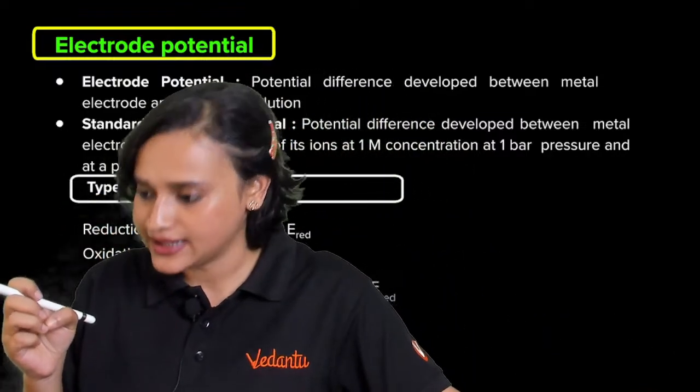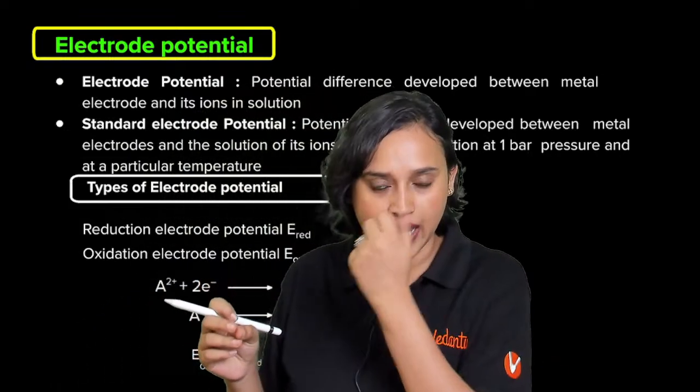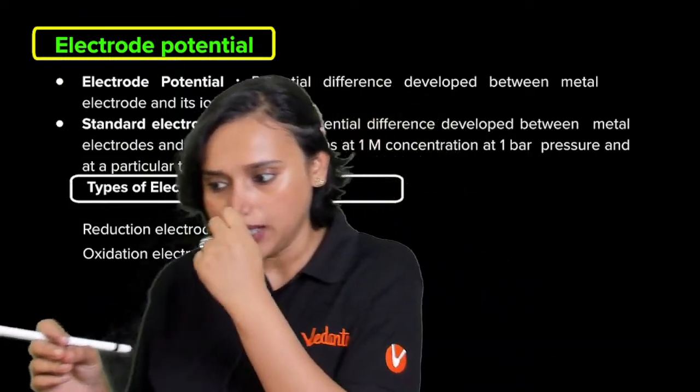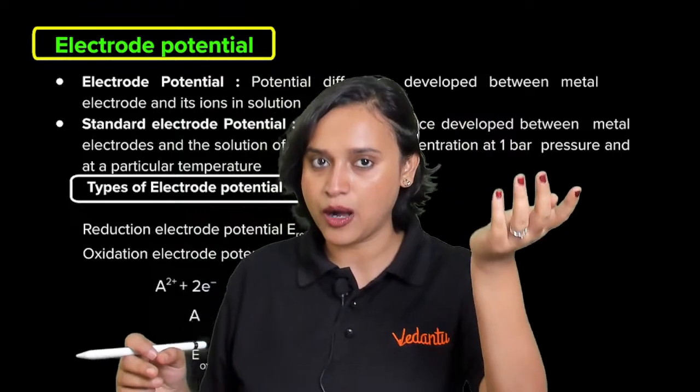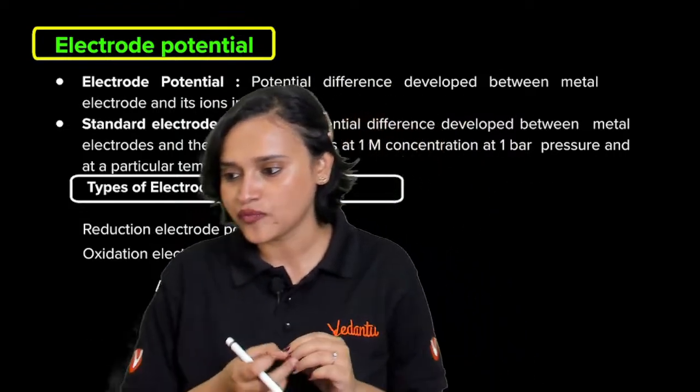Yes, Tanishka. Lower is the value, it is stronger reducing power. Okay? All right. Yes. 16,000.